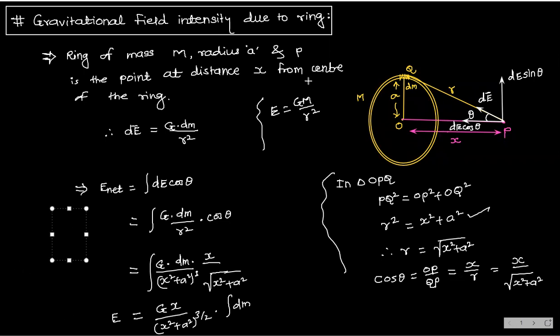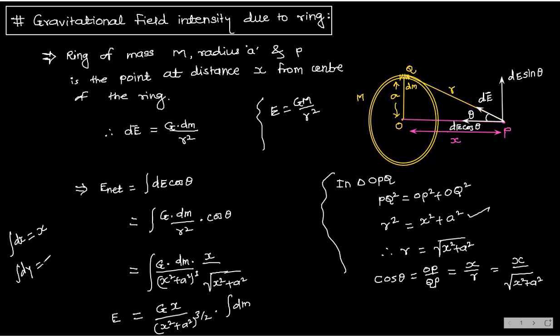Right, good. Now, integration of dm is what? Summation of all small masses, which is nothing but complete mass M. I told you yesterday, integration of dx, what will you get? Tell me. Integration of dx is x.